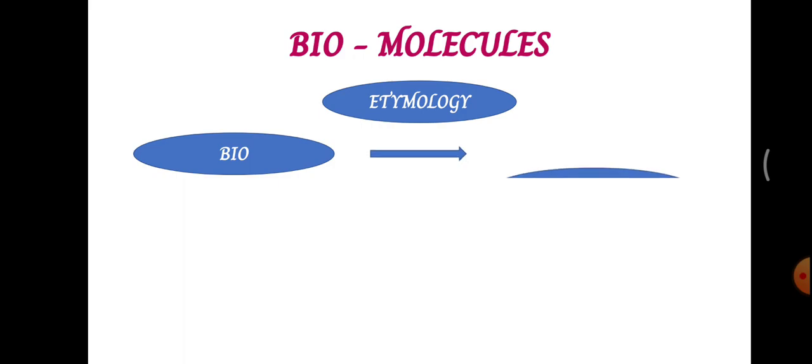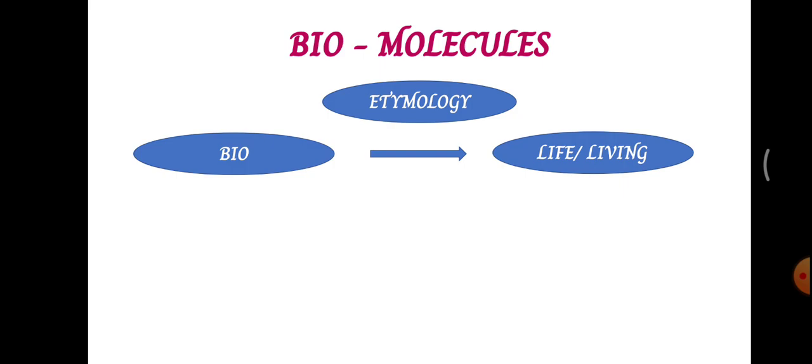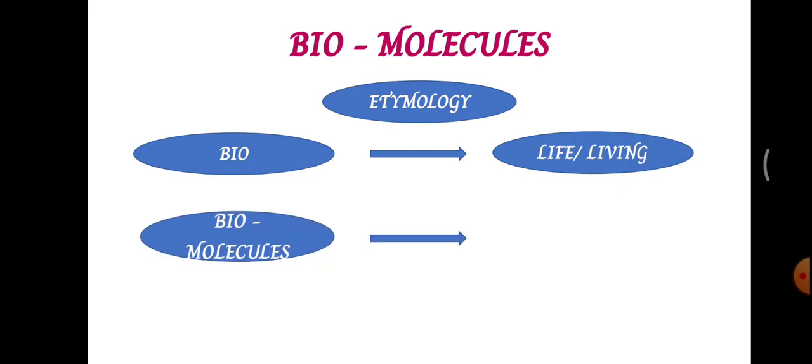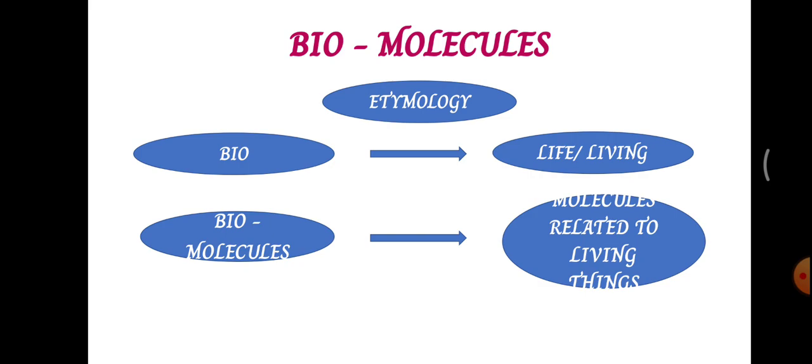All these things are called etymology. Now when it comes to biomolecules, the first term bio means life or living. So the molecules related to living things are called biomolecules.